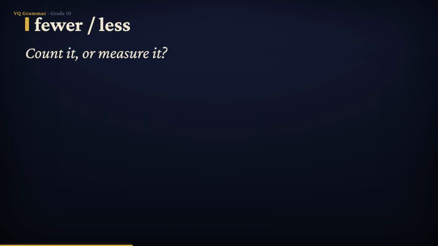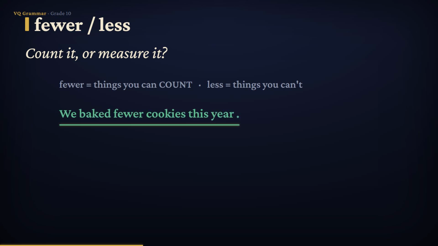Here is a pair you will hear misused every single day. Fewer and less. Fewer is for things you can count, one by one. Less is for things you cannot count, things you measure instead. Look at this. We baked fewer cookies this year. Cookies come in whole units. 1 cookie, 2 cookies, 17 cookies. You can count them on your fingers, so the word is fewer.